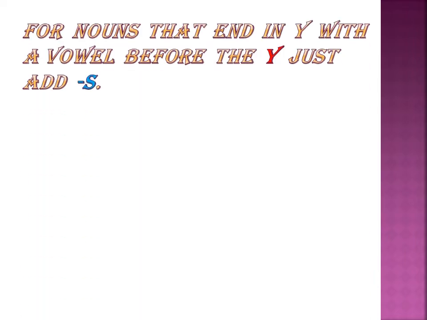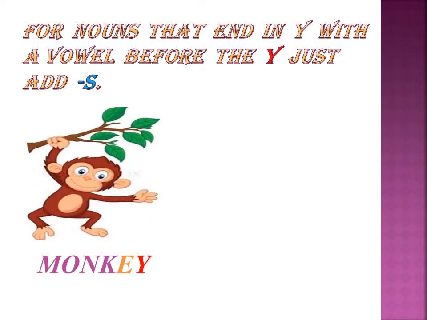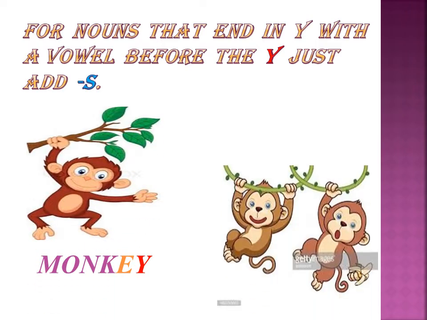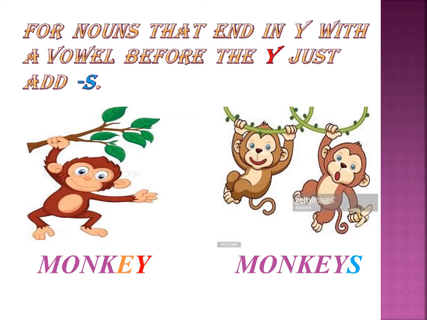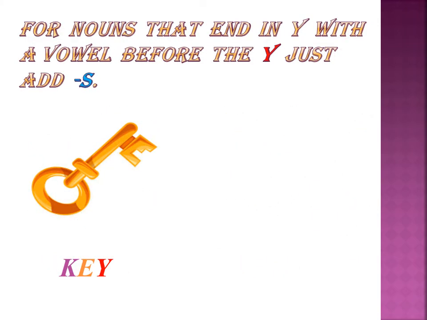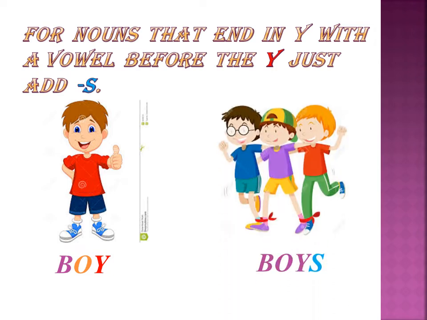Rule number 4. For nouns that end in y with a vowel before the y, just add s. Monkey, here e is a vowel before y, so we are adding just s to its plural form. Monkeys. Key, keys. Boy, boys. These are all the examples for the nouns that end in y with a vowel before the y. If we have a vowel before the y, we just add s to its plural form.